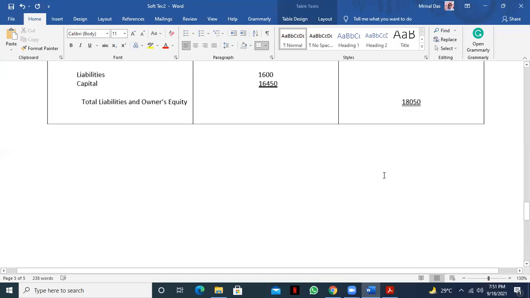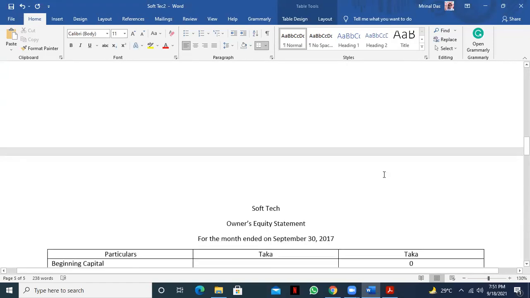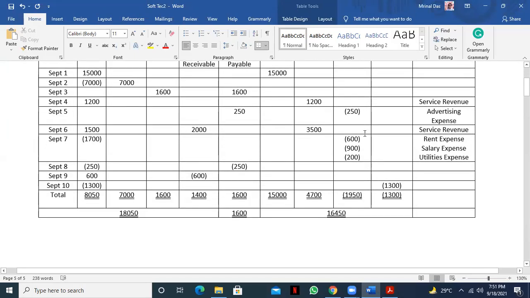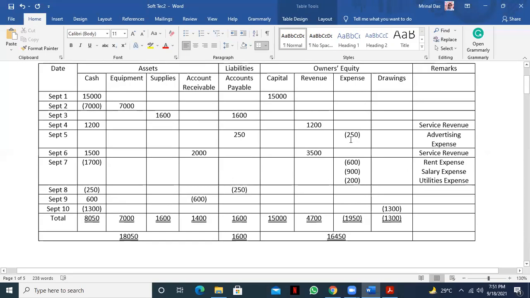Cash paid to supplier. Okay, right now you see how much is the cash transaction here. Here you see expense 250 taka, but this 250 taka is not a cash transaction yet, right? You see there is nothing in the cash column, so we'll not consider it right now. Later if it is cash paid, then we will consider. Do you understand?